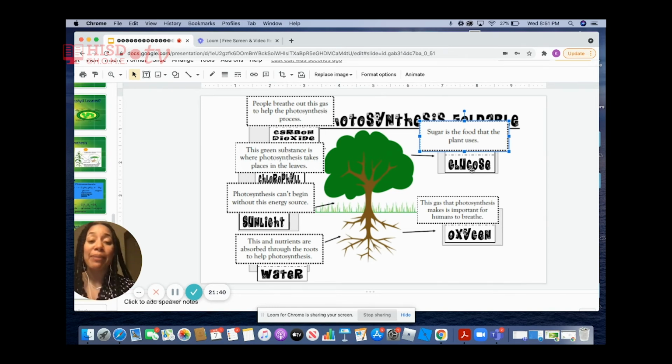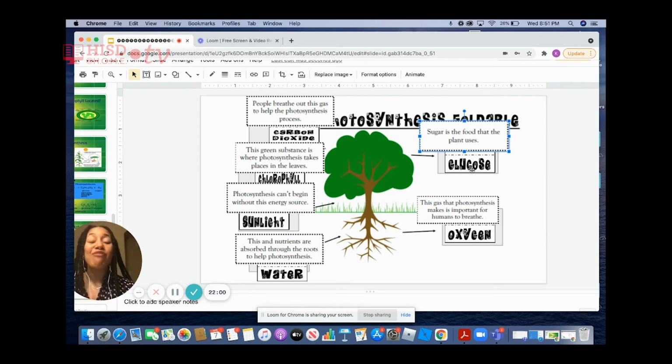The next thing a plant needs for photosynthesis is obviously sunlight. It is that energy source that is needed in order for photosynthesis to occur. And then last but not least, we need water. And the plants get the water from the soil by using their roots.